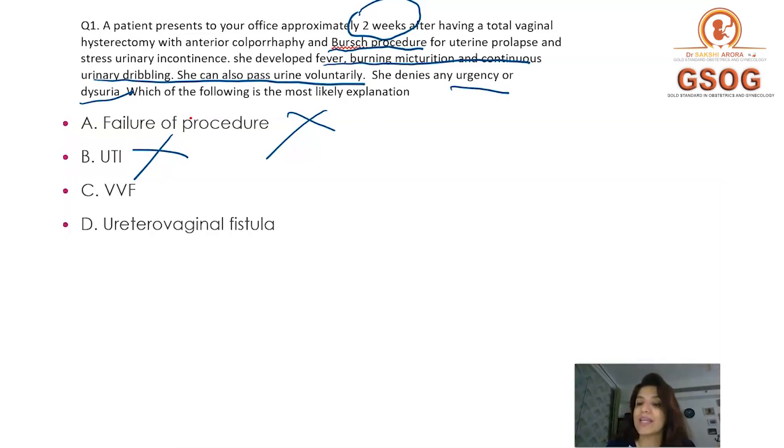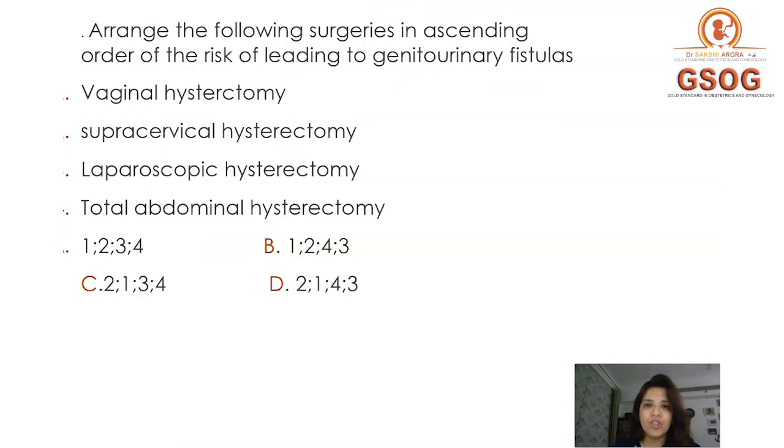If the patient can pass urine voluntarily, that means it's a ureterovaginal fistula. In a vesicovaginal fistula, the patient will not be able to pass urine voluntarily because her bladder will never get full. Right? So the answer to question number 1 is a ureterovaginal fistula. Clear?